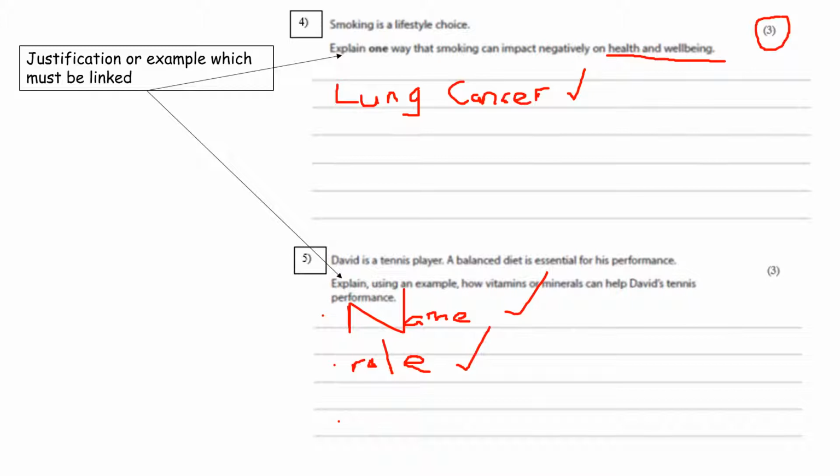So the last bit I've definitely got to link that to how it can help David's tennis performance. So you need to think about them. Let's say you've mentioned a particular vitamin, you've said exactly what it does. That could be to anybody in the world, whether they're a tennis player, whether they don't do any sport whatsoever. You then need to link it to a tennis performance. And when you're linking it to a particular type of performance, normally you want to say how it has a positive effect on, in this case, David's tennis performance.